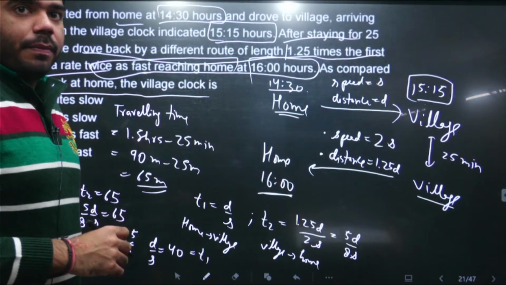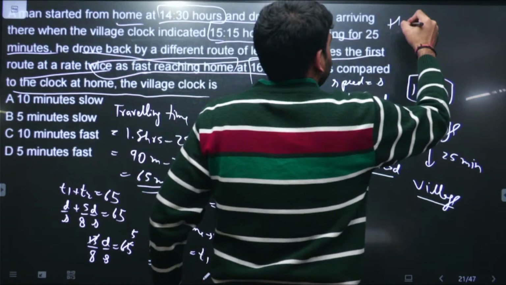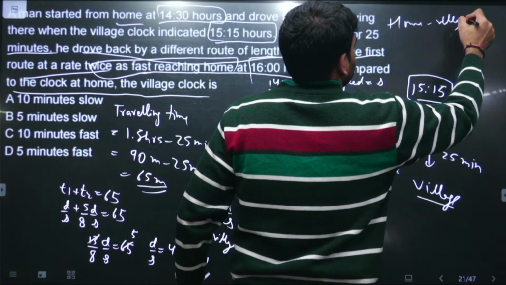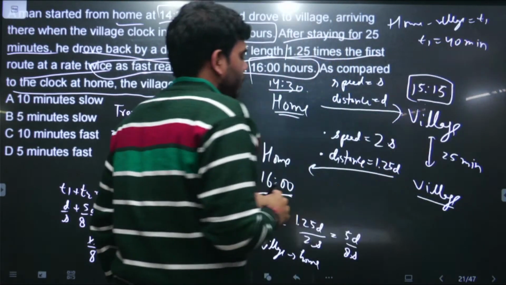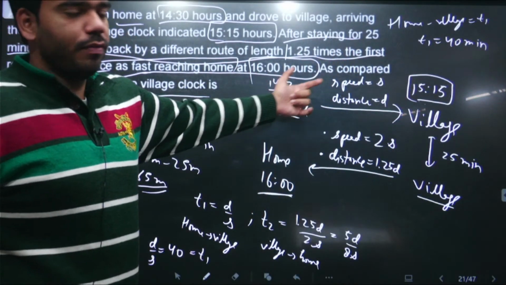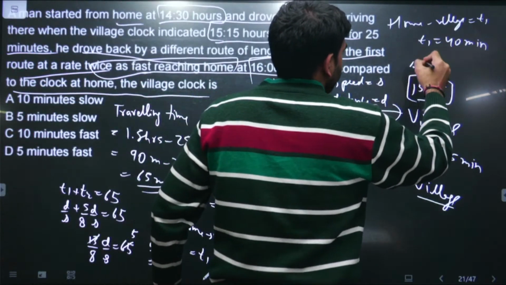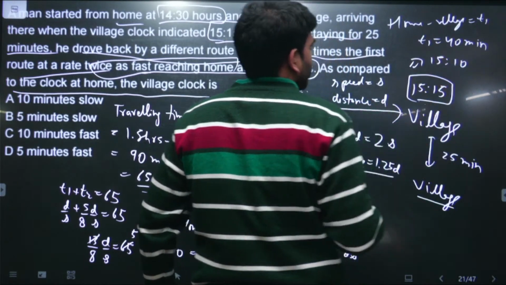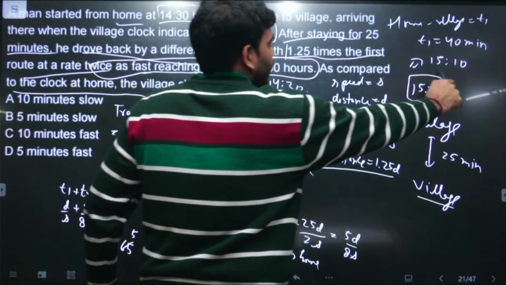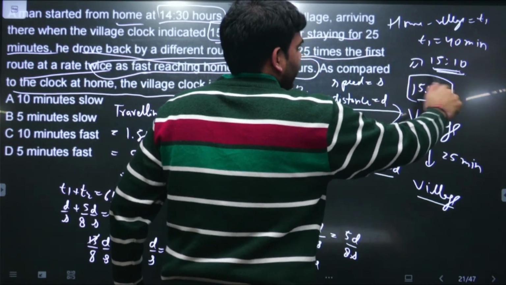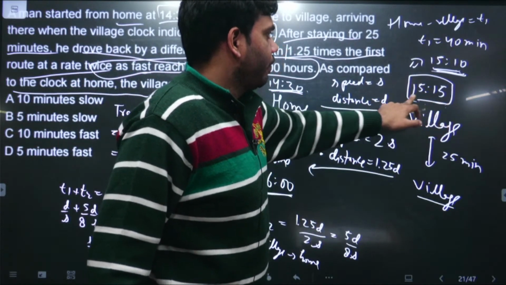So it means the time from home to village, that was T1. This time was T1. Home to village time was T1, and T1 is coming out to be 40 minutes. So in actuality, he is taking a total of 40 minutes to go from home to village. So if we add 40 minutes to this 2:30, it will give us 15:10, right? So in actuality, he should be reaching his village at 15:10, but the clock is saying 15:15.